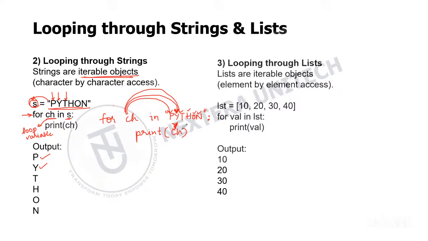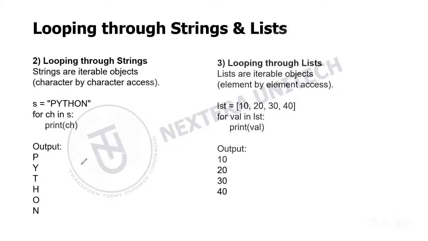So here, the print function's default end parameter means how you end the line of print. By default, the end parameter is a new line. That is why first it will access p and print p, and in the new line it will print y. And then from here, in the new line, it will print t and then h, o and n. If you want, you can specify it also. That is how this is working.